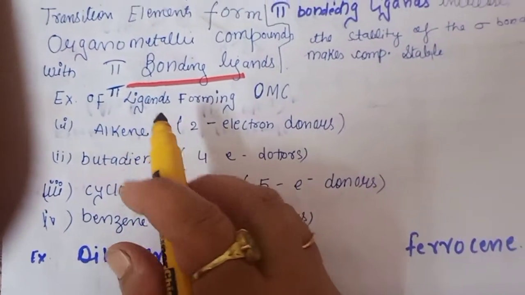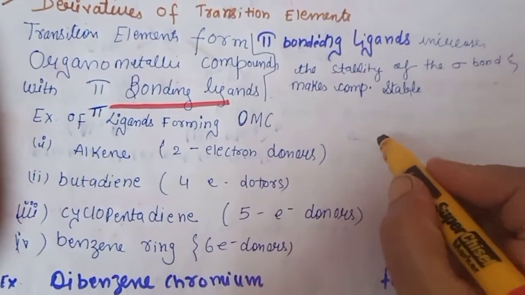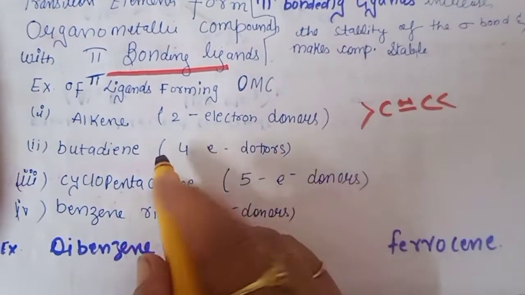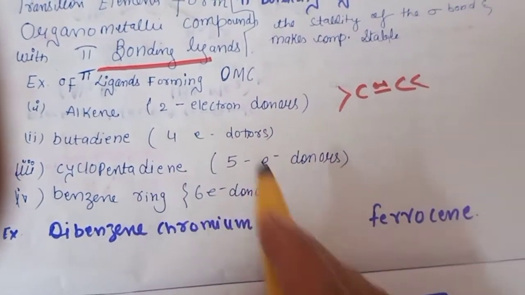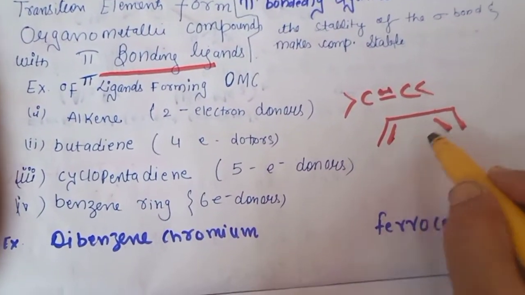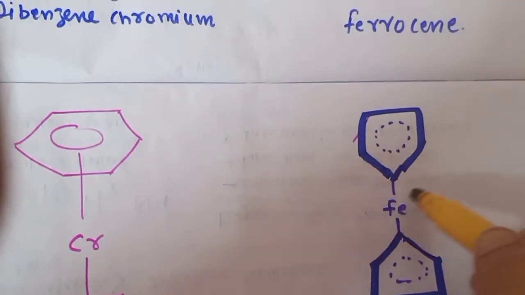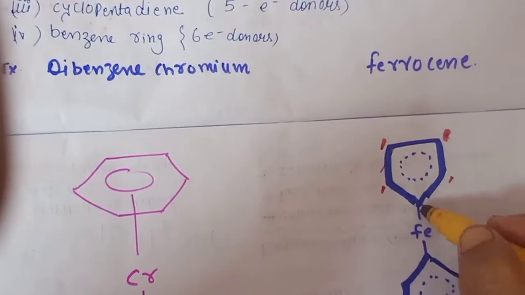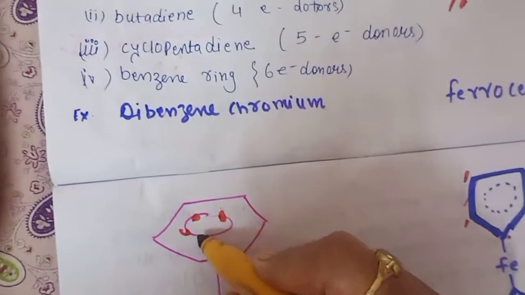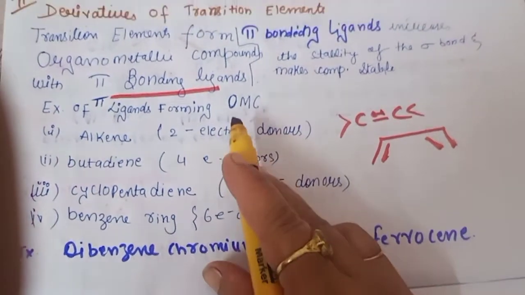The examples of the pi ligands are alkenes. They are 2 electron donors. As we know, there will be a double bond, so they can donate 2 pi electrons. Similarly, 1,3-butadiene is a 4 electron donor. We know the structure of 1,3-butadiene; it has 4 pi electrons, so it is a 4 pi electron donor. Cyclopentadienyl, you can see the structure, has 5 electrons available, so it is a 5 electron donor. The benzene ring has 6 electrons, 1, 2, 3, 4, 5, 6, contributed by each carbon. So these are some pi bonding ligands.